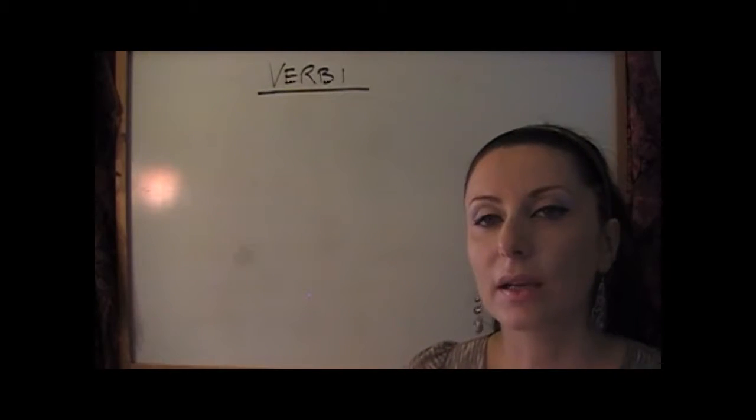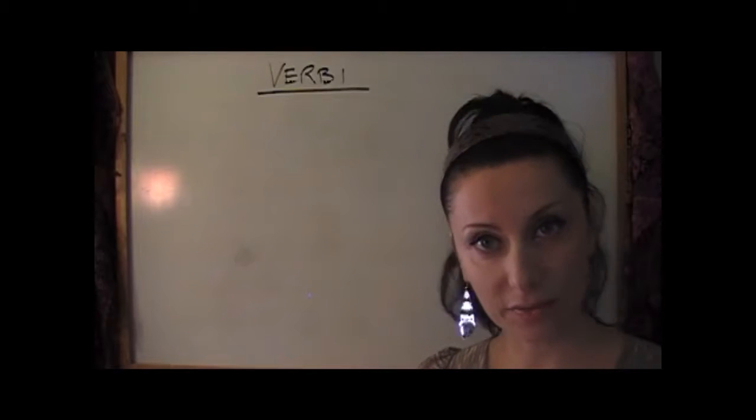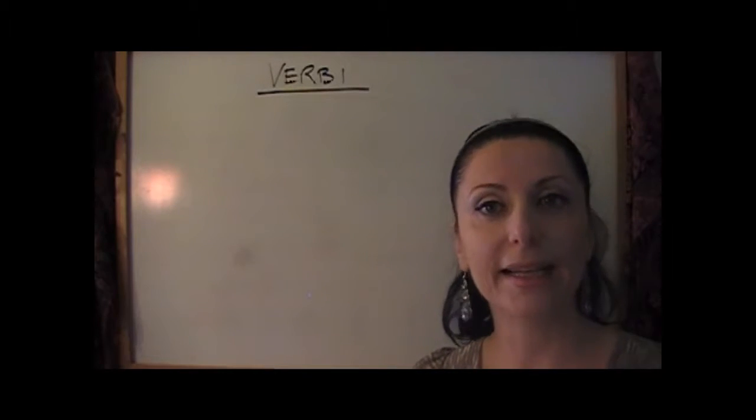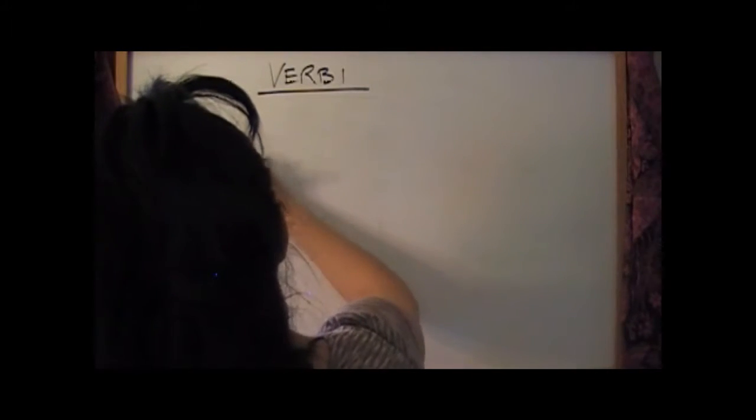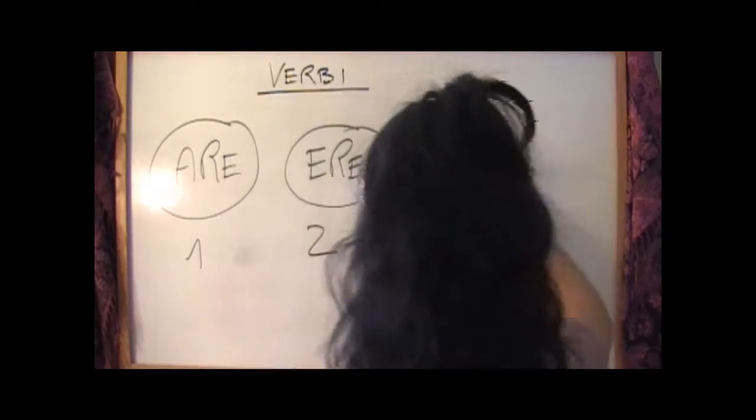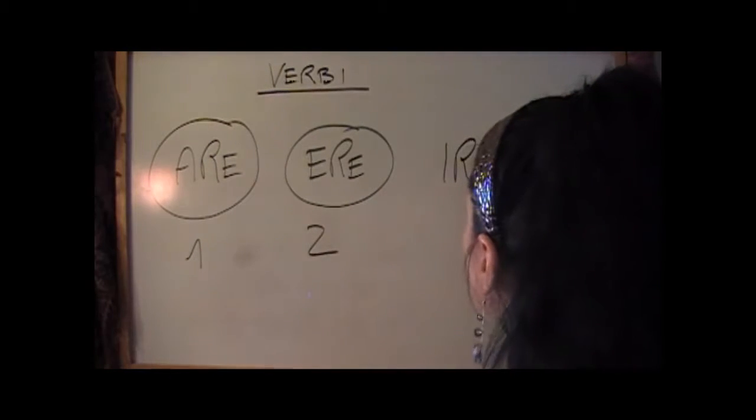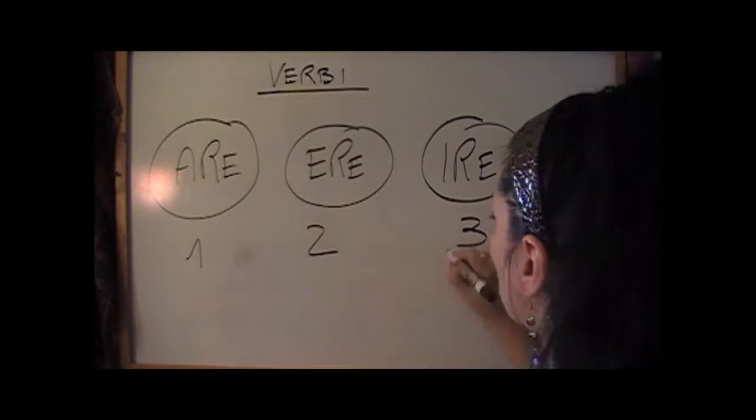So, all the verbs at the infinitive form in Italian can end in are, first group, ere, second group, or ire, third group.